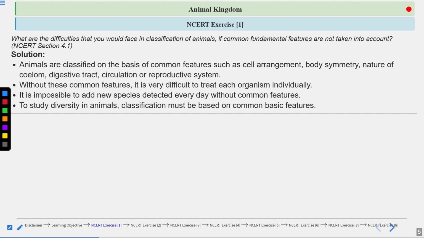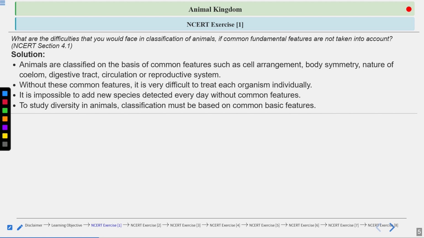External features. What is an external feature? How the organism looks like? If you see Poriferans, suppose you are seeing the Poriferans, what features do you see in the external features? What are the external morphological features? How does the organism look like? It is having pore-like structures. That is the external feature. It is sessile. It is attached to the substratum. It is a morphological feature, external features, right? So we are considering the external features.